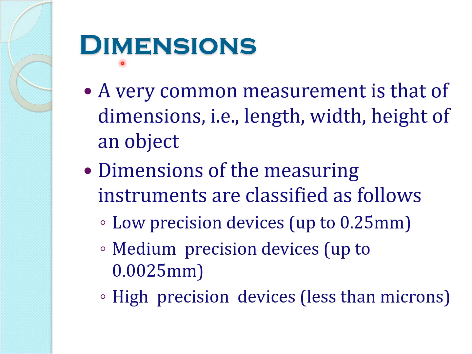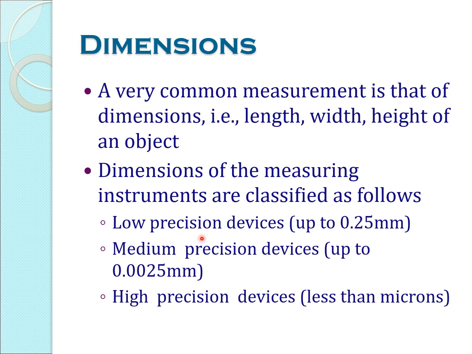First thing is dimensions. Some common dimensions are, for example, length, width and height of an object. All these dimensions can be measured using various instruments. The measuring instruments are classified mainly into three types.